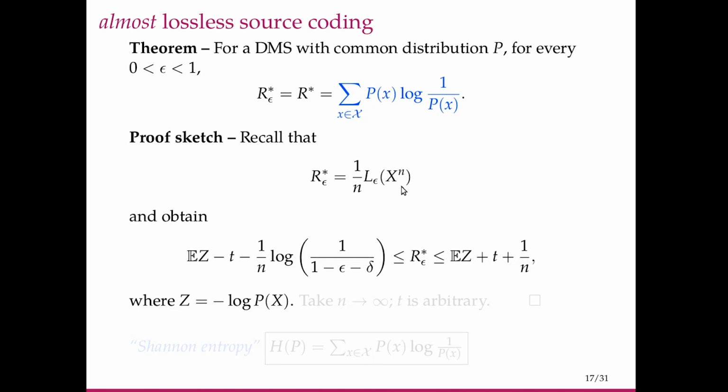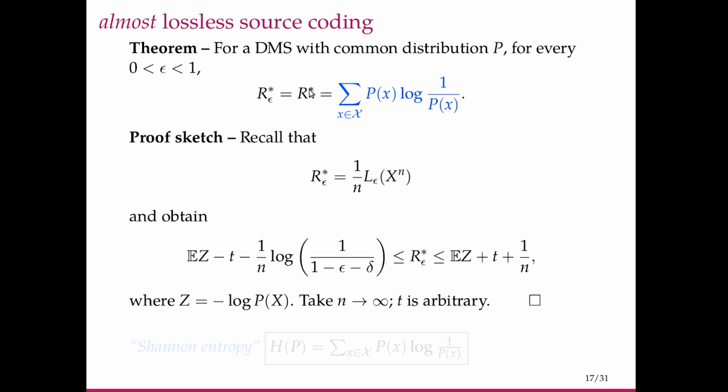Now we take n to infinity, and P is arbitrary. From that we obtain that R epsilon star is indeed equal to expectation of Z. Expectation of Z is nothing but this quantity here, minus summation P of x log P of x, written in this form. This is an instance of what is called a coding theorem.